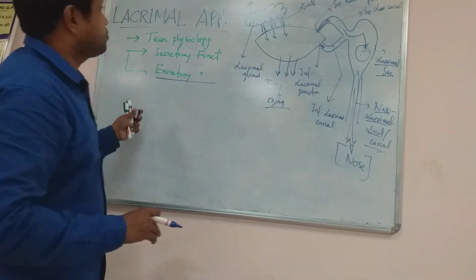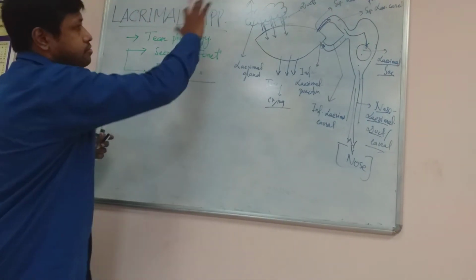Now, what are the structures that form the lacrimal apparatus?